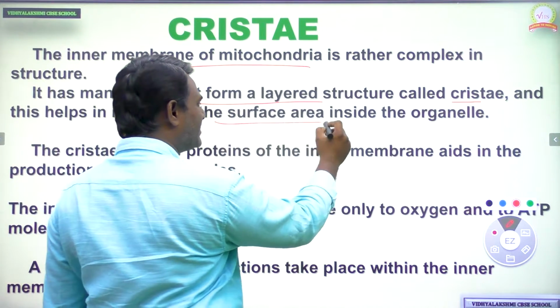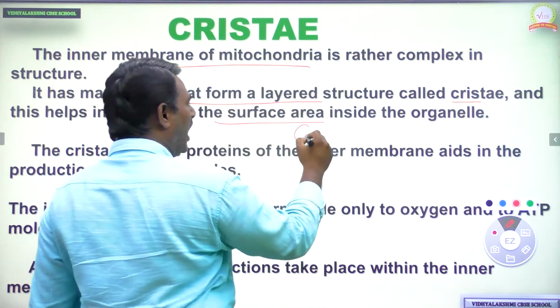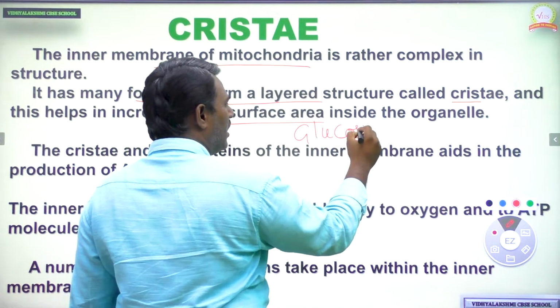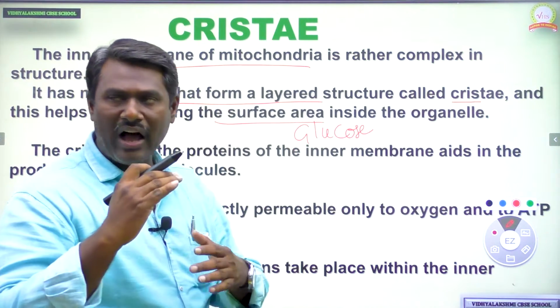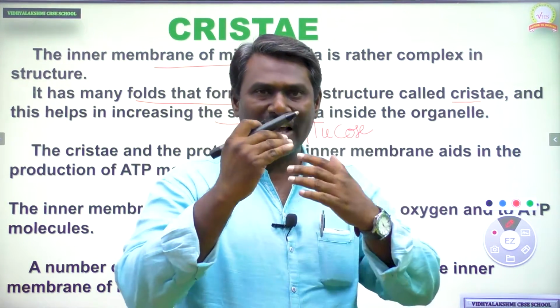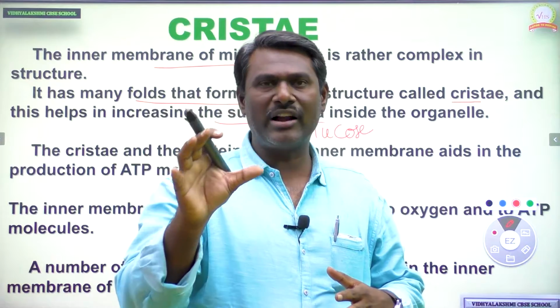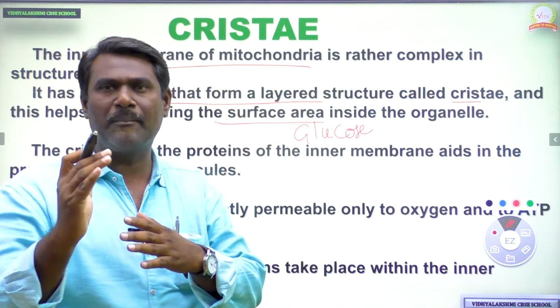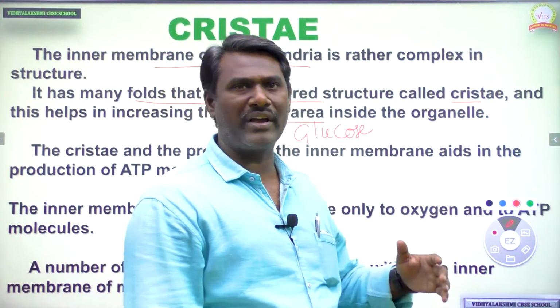When the surface area is increased, a large amount of glucose is absorbed, and automatically we can get more energy. Why? Because the glucose is completely oxidized, and in more quantity we can get more energy.